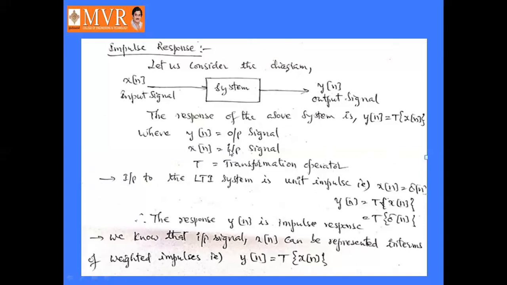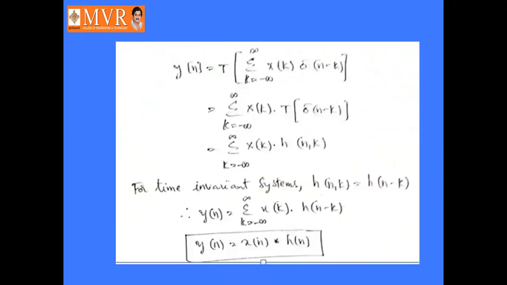Let us take the input signal as the unit impulse signal, which is represented by delta of n. So y of n can be represented as the transformation of x of n. Here x of n is nothing but delta of n. So y of n equals the transformation of delta of n. But here we are representing this x of n in terms of weighted impulses, that is, it can be represented as sigma k equal to minus infinity to infinity x of k into delta of n minus k.